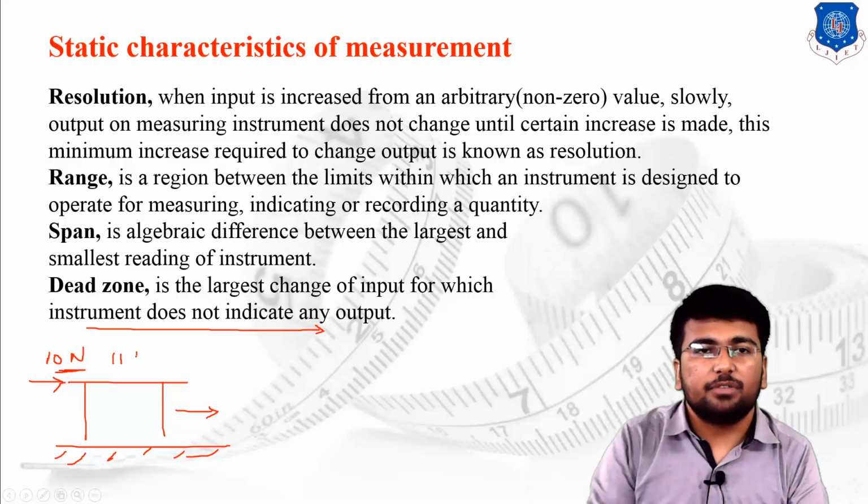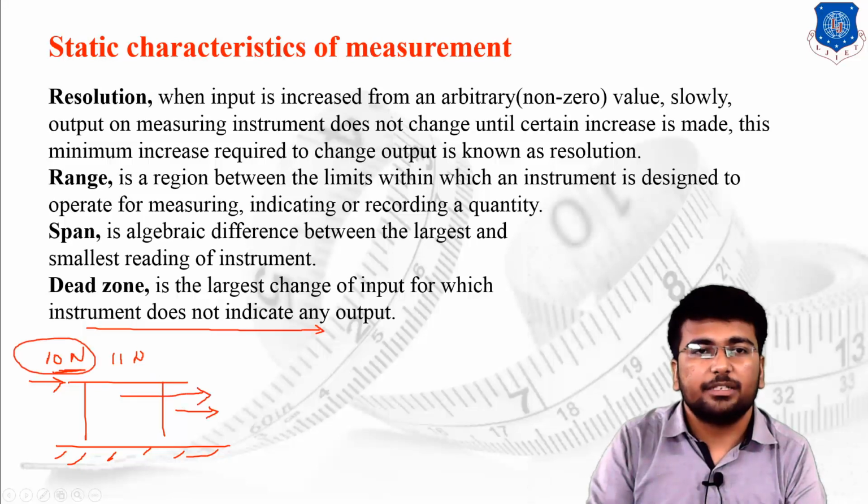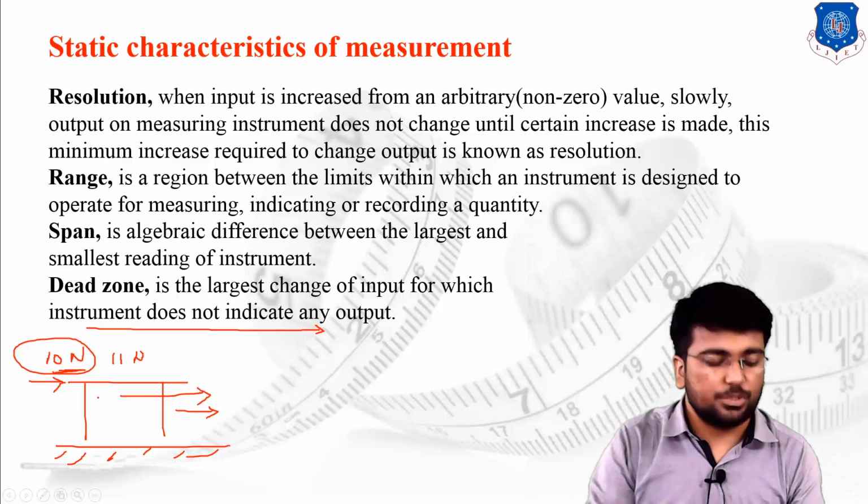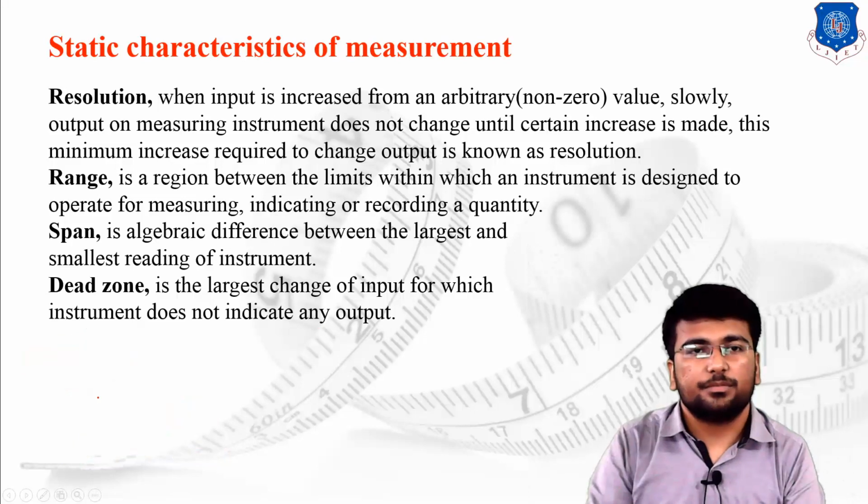Once I achieve 11 Newton, the table will start moving. So the value of 10 Newton is known as dead zone. The largest change in the input for which we are not supposed to find any indication of the output is known as dead zone.